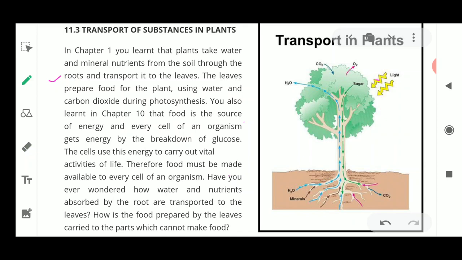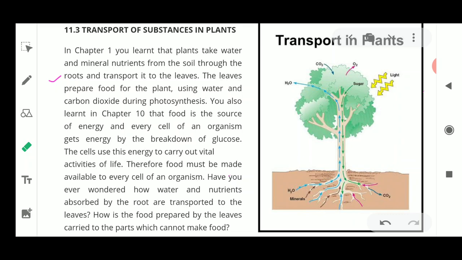Now the leaves prepare food in the plants using water and carbon dioxide during photosynthesis. We have also seen in chapter 10 that food, the source of energy to each and every cell of an organism, gives energy by the breaking down of glucose. From where is this glucose coming? This glucose is a result of photosynthesis. The glucose breaks down to give energy, and once it moves from one place to another, it means we are studying transportation. So transportation is happening in plants with the help of various organs.